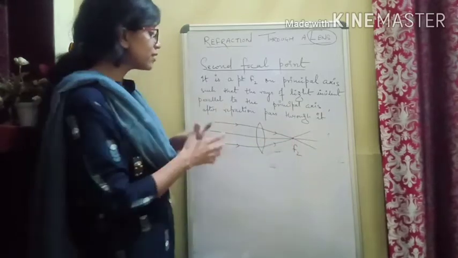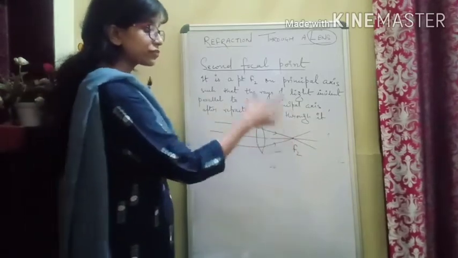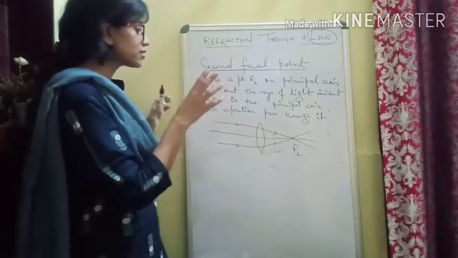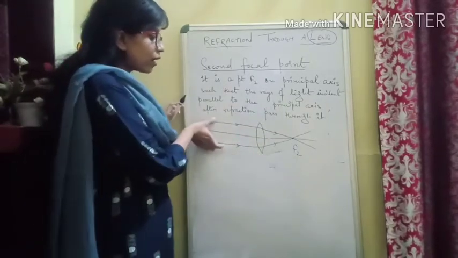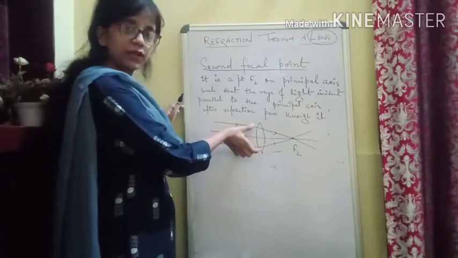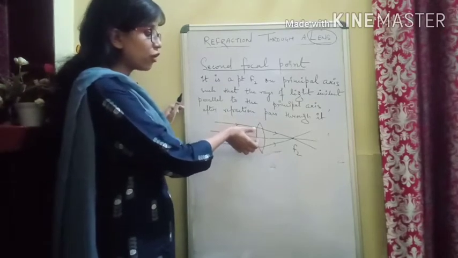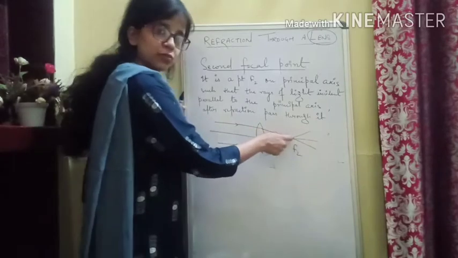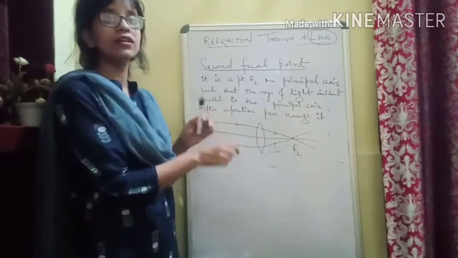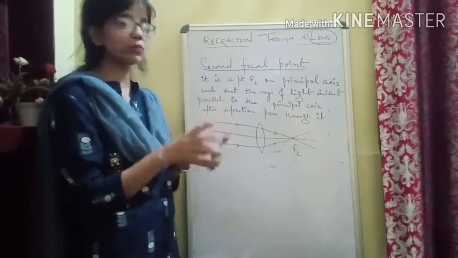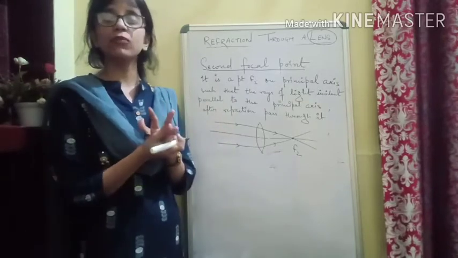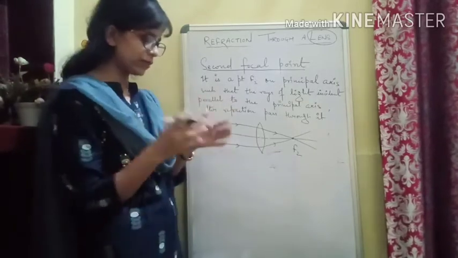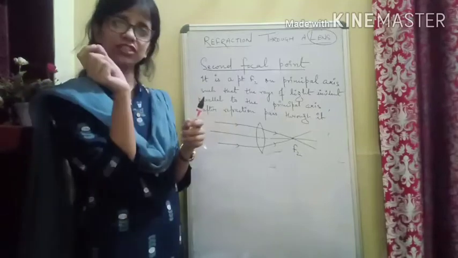So once again, it is a point on a principal axis such that when light rays parallel to the principal axis are falling on the lens, after refraction they meet at this point, and that point is known as the second focal point. Then there is a second focal point for a concave lens. There will be a slight change in that.